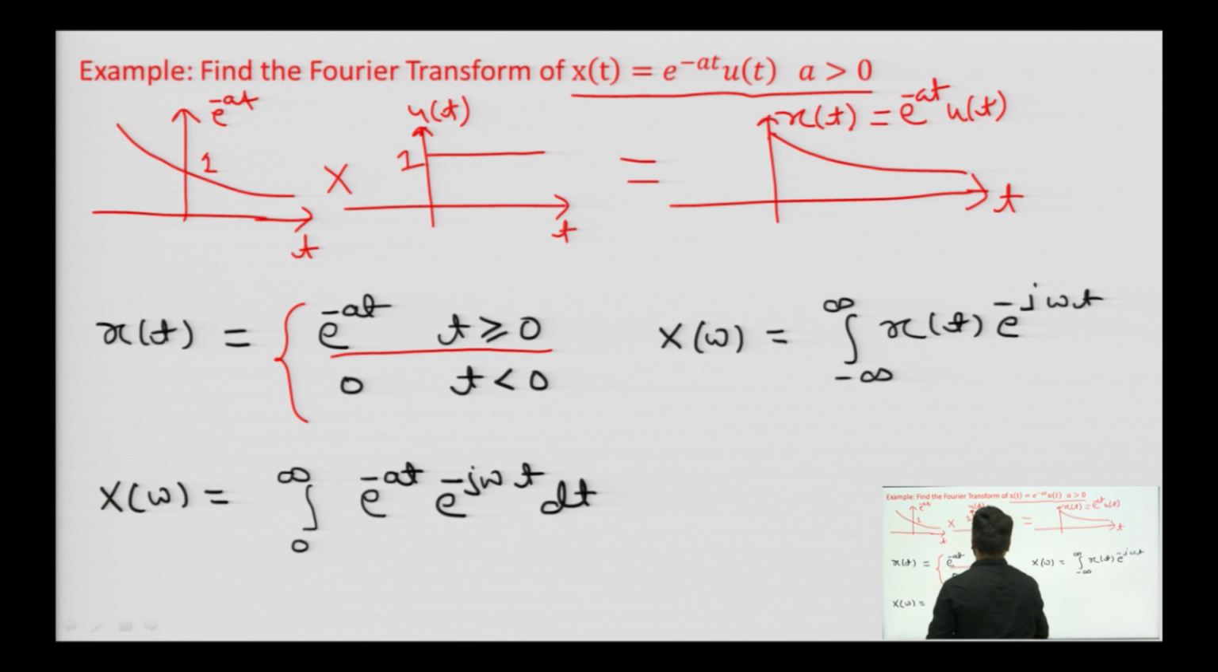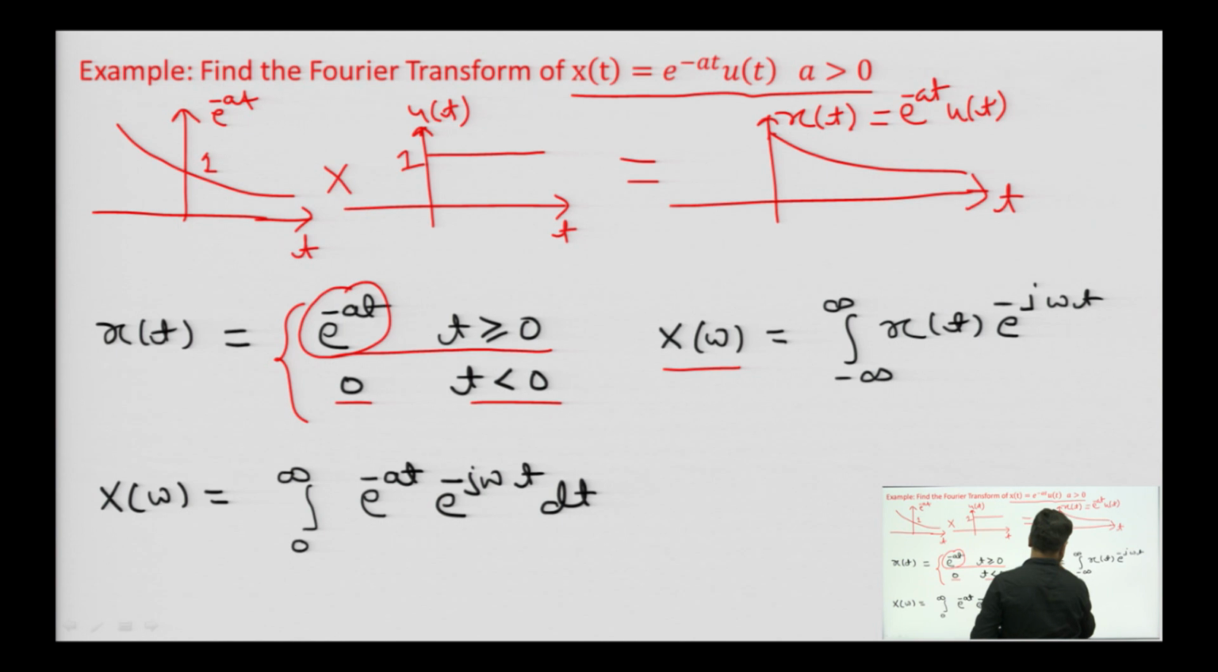Whenever t is greater than or equal to 0 it has a value of e to the power minus a t, and for t less than 0 its value is 0. So, we can find out its Fourier transform as minus infinity to infinity. This is our formula, x of t e to the power minus j omega t dt. This is the formula that we have seen for the Fourier transform.